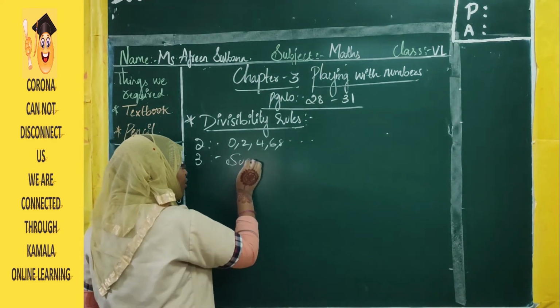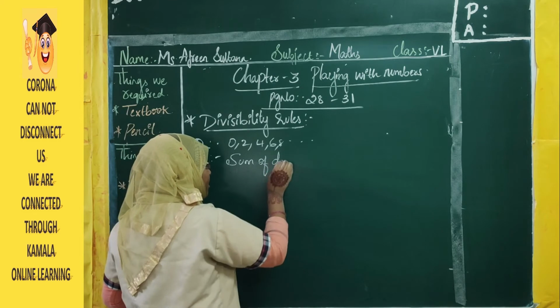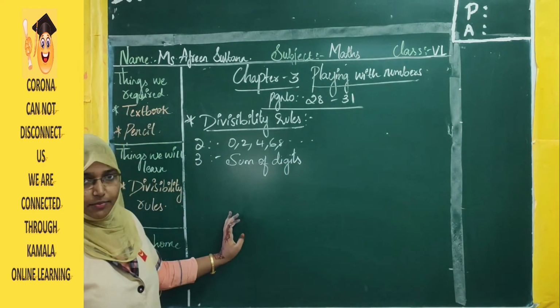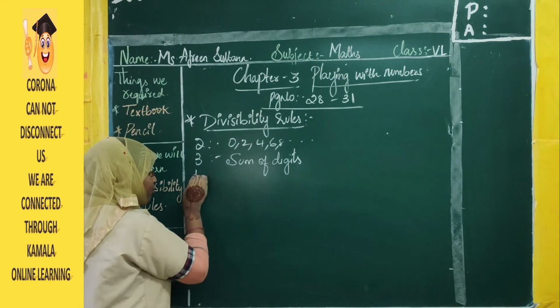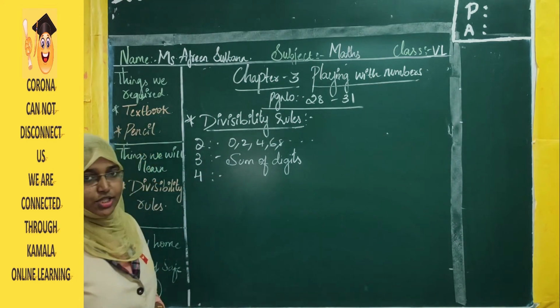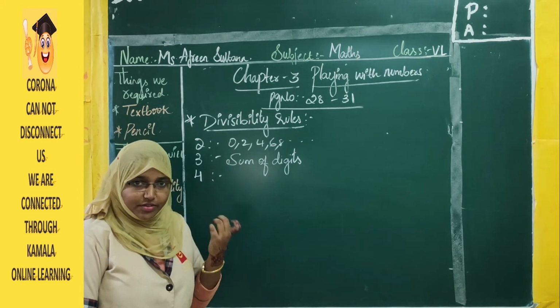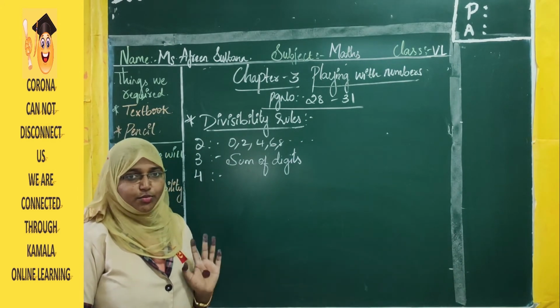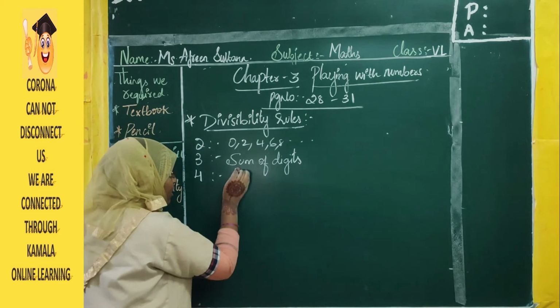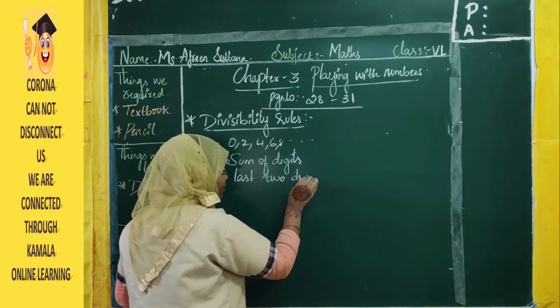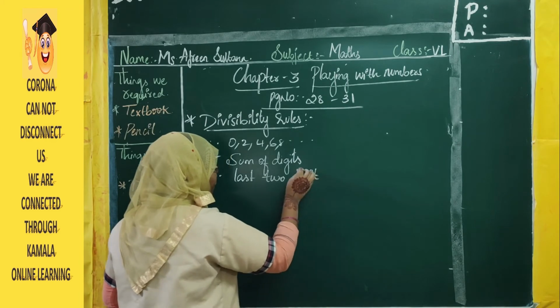Sum of digits should be divisible by 3. Next, divisibility rule for 4. The last two digits, that is the digits at ones and tens place, should be divisible by 4, then the whole number is divisible by 4.